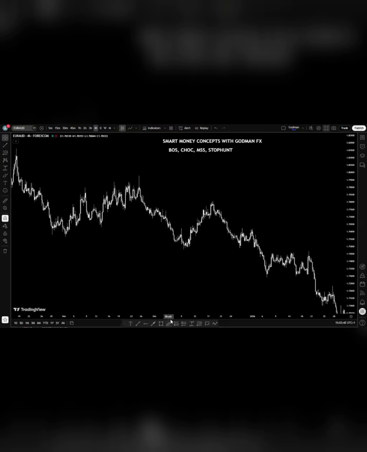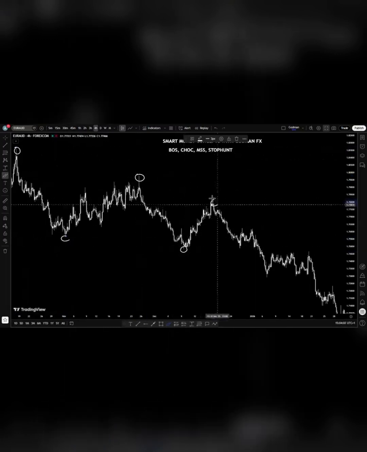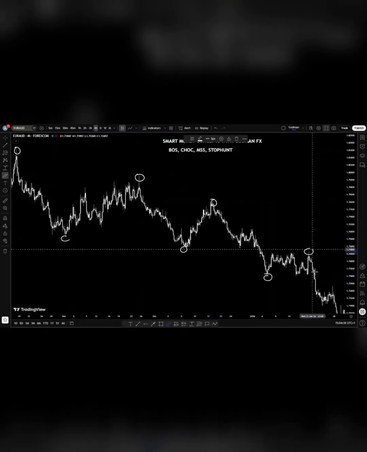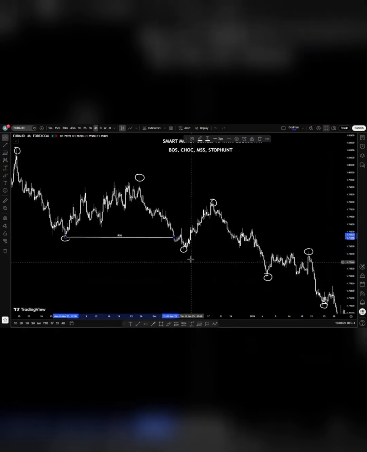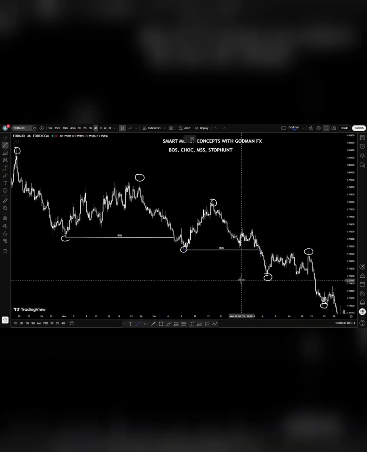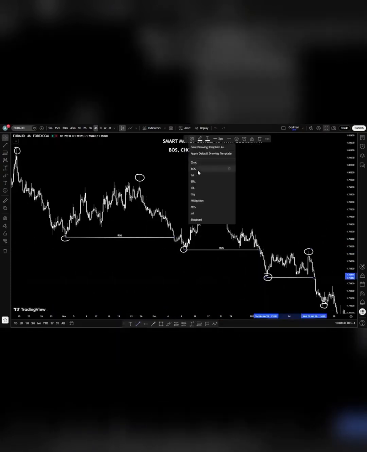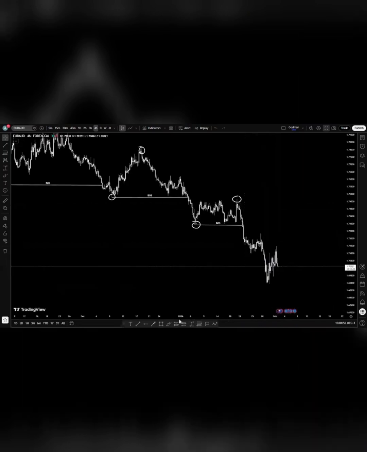Coming into the charts, on the screen, we have Euro AUD on the 4-hour time frame. And mapping out structure, we can see that structure is bearish. Price is creating lower highs, lower lows, lower highs, lower lows, lower highs, and lower low. Price broke structure to the downside. We have another break of structure here. Price broke structure to the downside. We have another break of structure. Price broke structure to the downside. Coming in, we also have another break of structure right here.